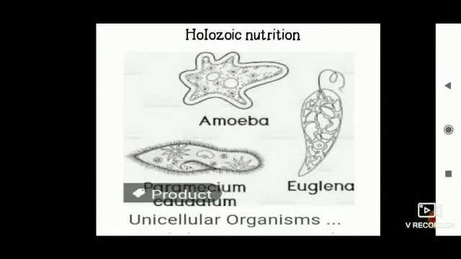There are different types of nutrition in animals. The first one is holozoic nutrition. As you can observe on the slide, amoeba, paramecium and euglena are all unicellular organisms. Unicellular means single cell. So all the life processes of nutrition occur in that same cell, right? There is no different system to digest the food, so everything occurs in that single cell. That kind of nutrition is called holozoic nutrition.